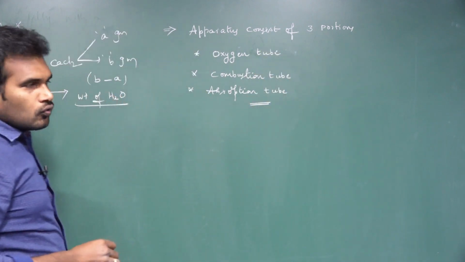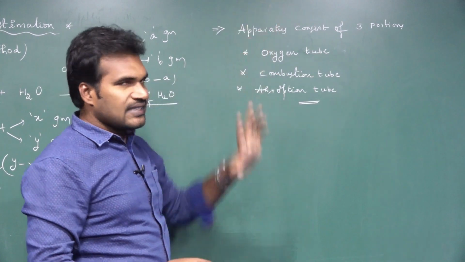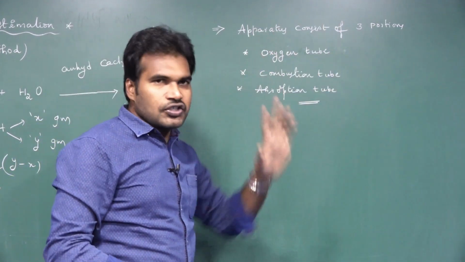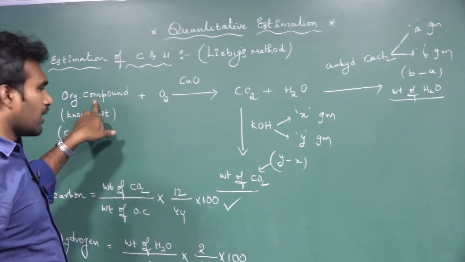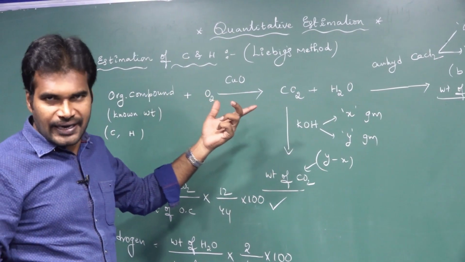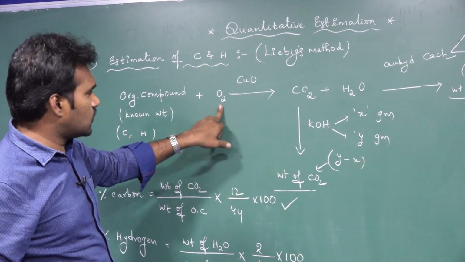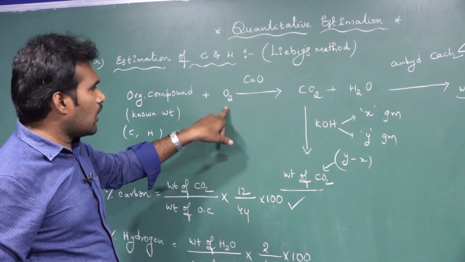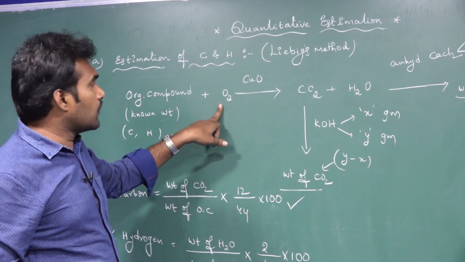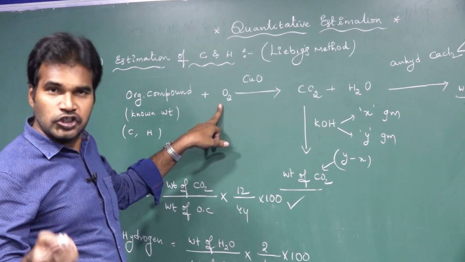These are the 3 portions in this apparatus. In the oxygen tube, we are supplying the oxygen to the organic compound so that oxidation can take place. So this is supplying oxygen to the organic compound. Whatever tube we are using here, that is what we call the oxygen supplying tube.